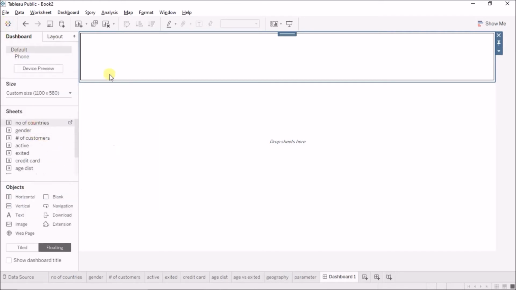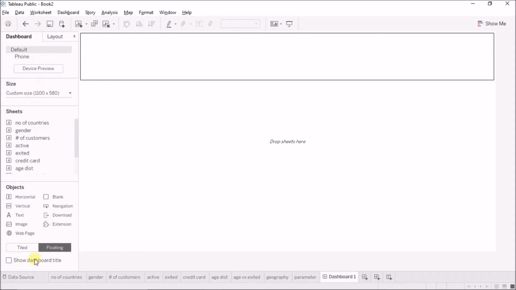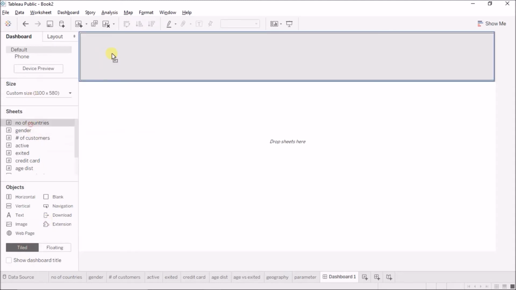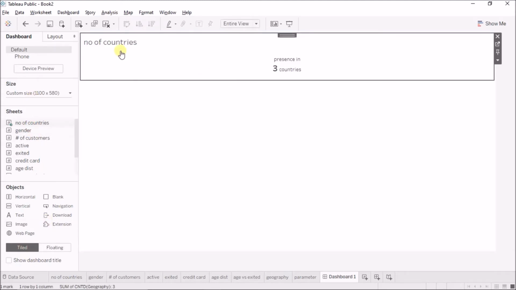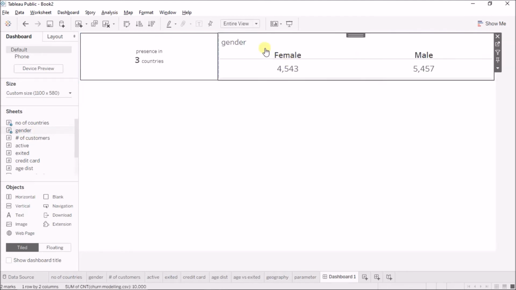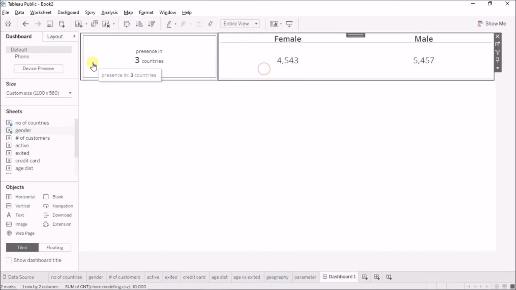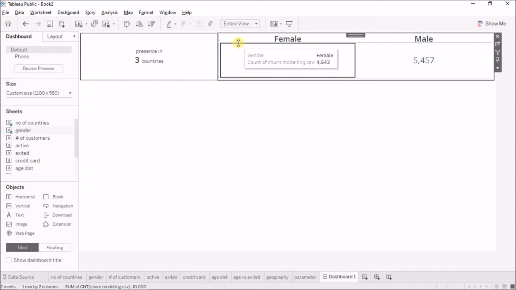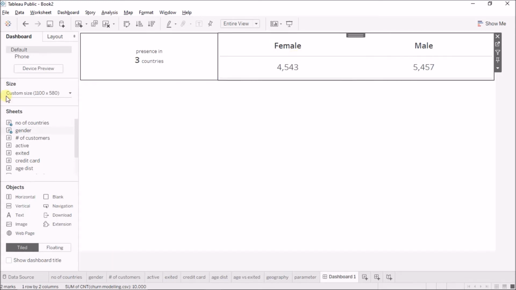So first of all, the number of countries. Okay, fine, I'll just make it tiled now. And number of countries, the first one, just remove this header. Next is the gender, so I'll just bring the gender to the right side. Okay, hide the title, and I'll just change this as well.